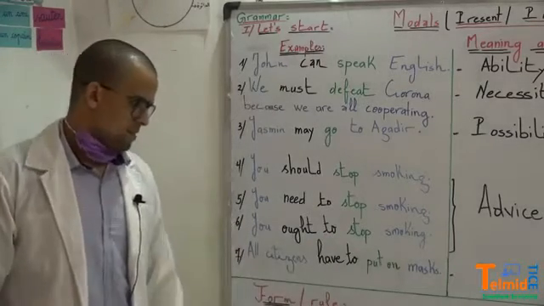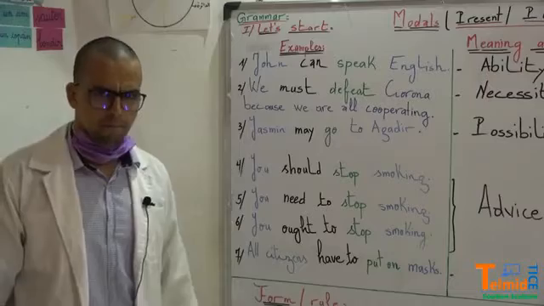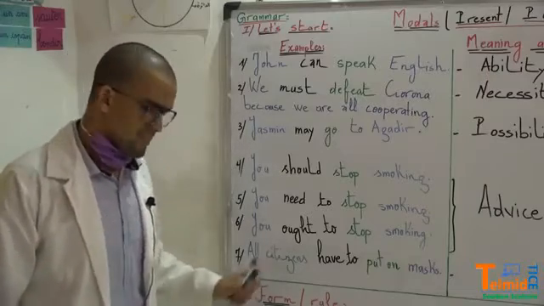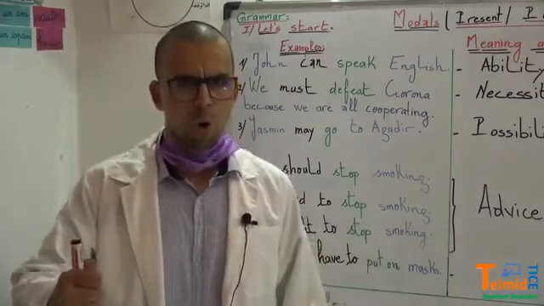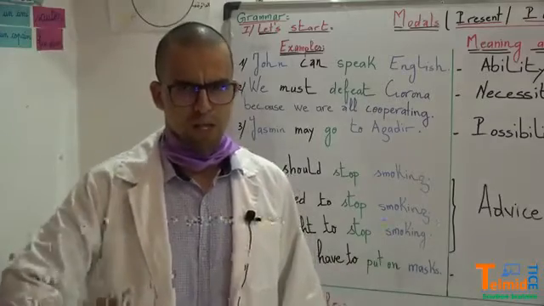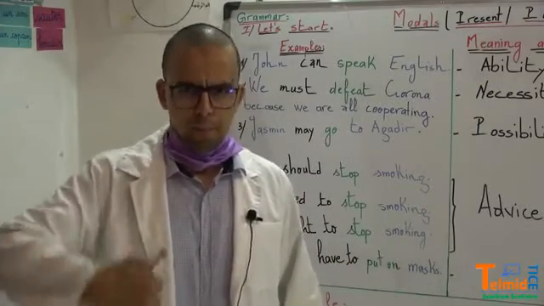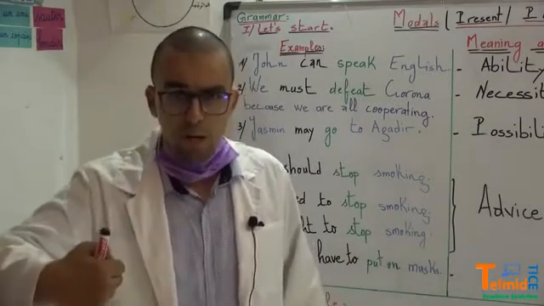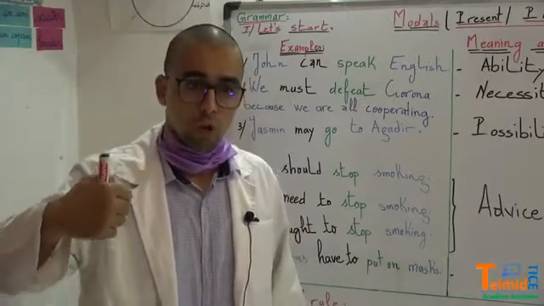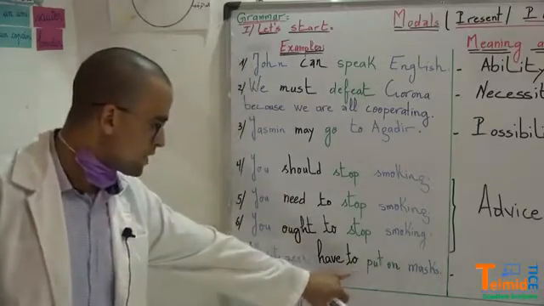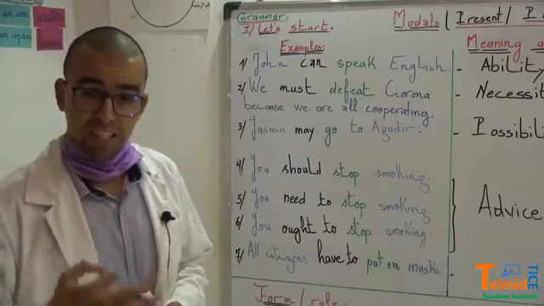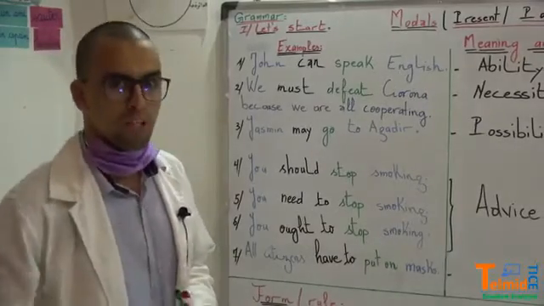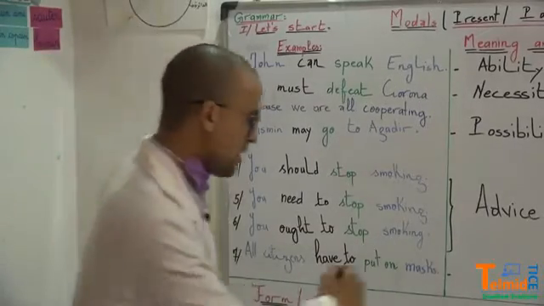All citizens have to put on their masks. Here, Mr. Sa'adil Atmani is talking, and he is saying all citizens must put on their masks. It's an obligation. So have to, here, expresses obligation. Something that is obligatory, that you must do.